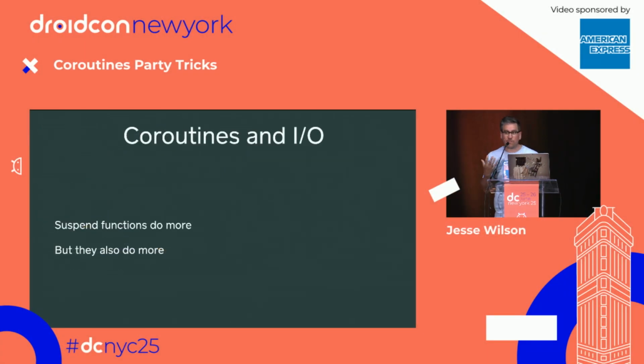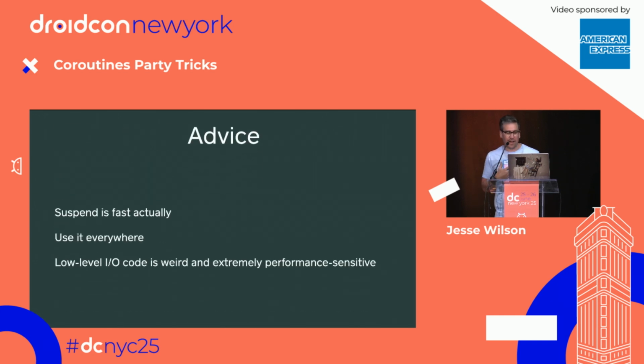And so suspend functions are awesome. They do so much for you, but they also put a lot of work on the CPU. When we are thinking about stuff like Okio and whether we should suspend everywhere, we're putting a dramatic amount of extra work on Okio. So my advice for you all is ignore what I'm saying. Don't worry, don't panic. Suspend is fast, but Okio is weird. It is extremely performance sensitive. Almost all the code that we write day to day isn't going to have this problem.